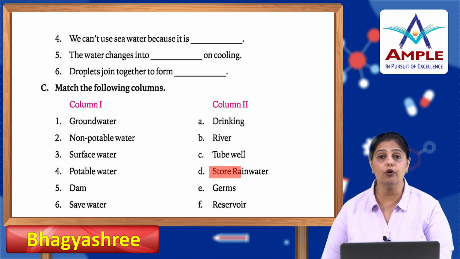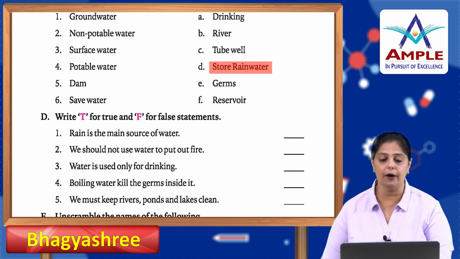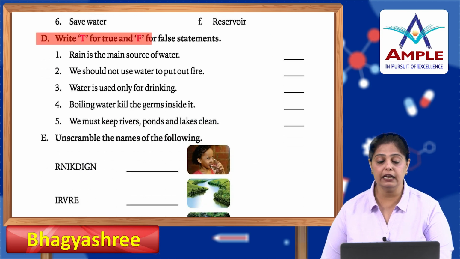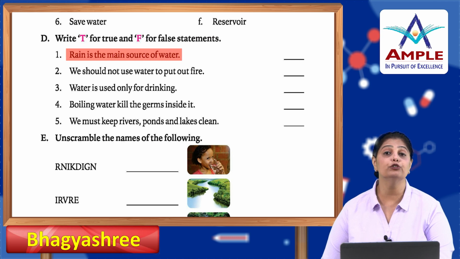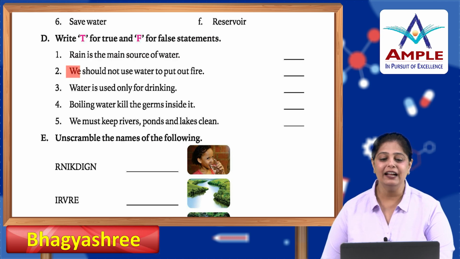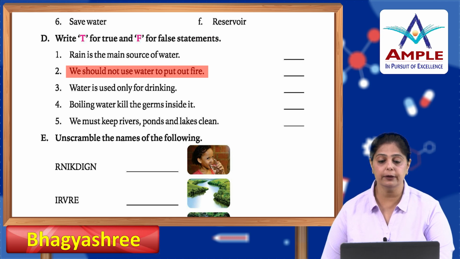Dam is a reservoir, and safe water means to store rainwater. Alright, now write T for true and F for false statements. Rain is the main source of water. Absolutely true. Okay, now we should not use water to put out fire. Is it true or false?